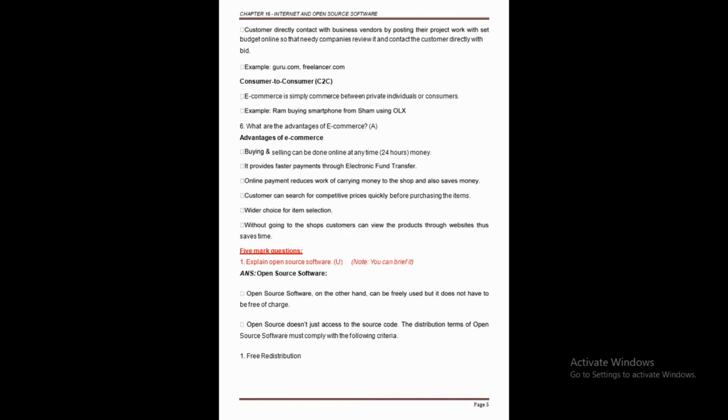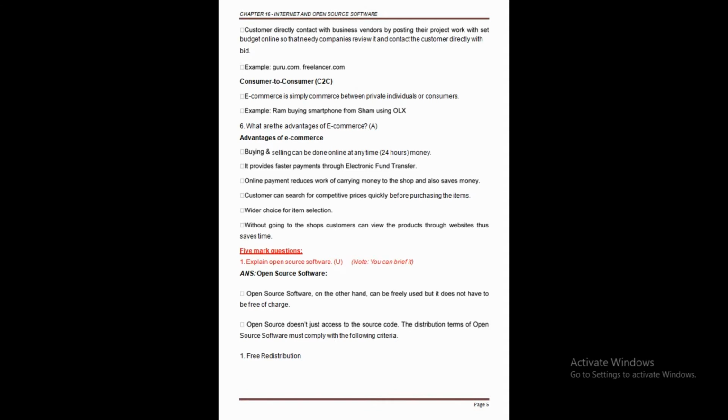Maybe because many choices are there. So by using all those choices, we can purchase any product from any website. Correct? Just by using one website, it's not possible. If you want to make some choices, you can go to many websites. So the customer can search for competitive prices quickly before purchasing the item. So this is our fourth advantage, and the wider choice for item selection. That means we will get many types of selection, so that is called the wider choice for item selection.